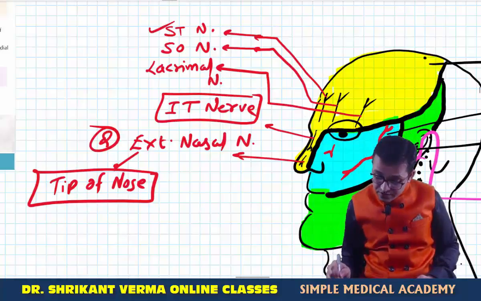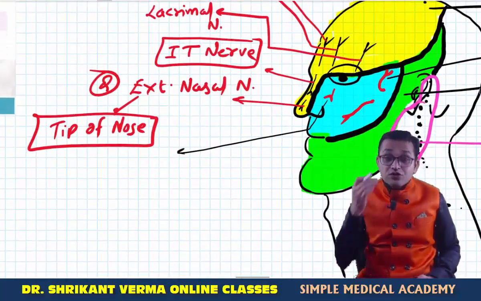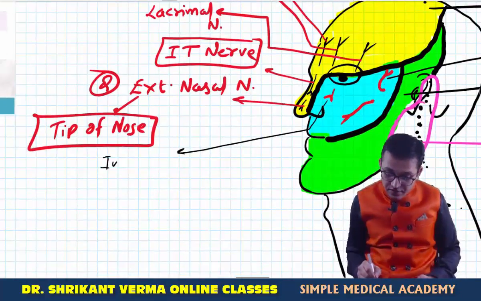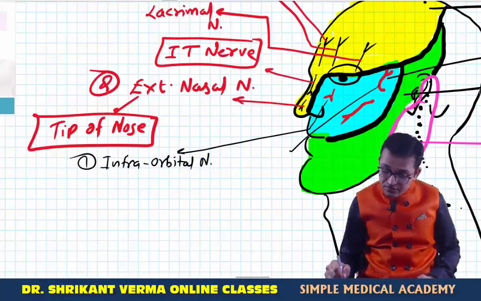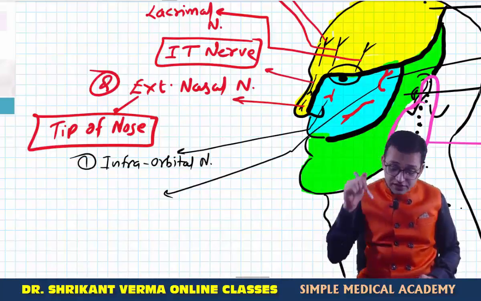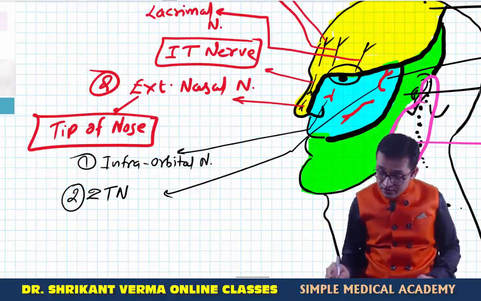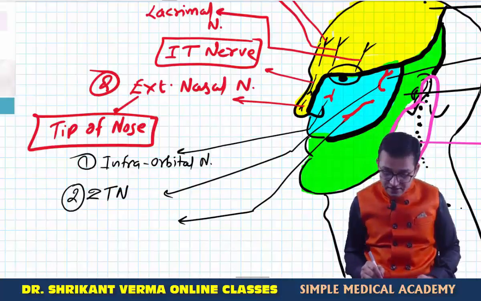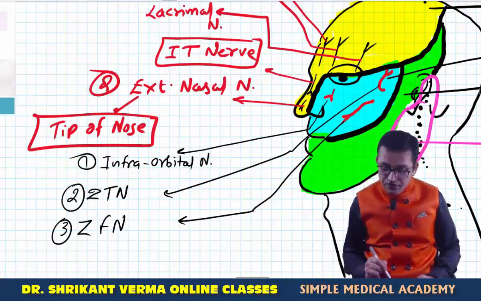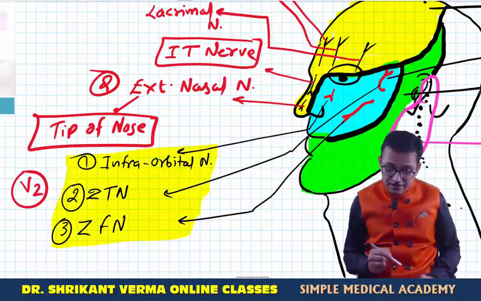So what are the names? Yes, you can write down here. This is below the orbit, that's why you will say infraorbital nerve. This nerve is from the zygomatic to the temporal side, that's why this is the zygomaticotemporal nerve. This nerve is from the zygomatic to the face side, that's why this is the zygomaticofacial nerve. So these are the 3 divisions of the maxillary nerve.